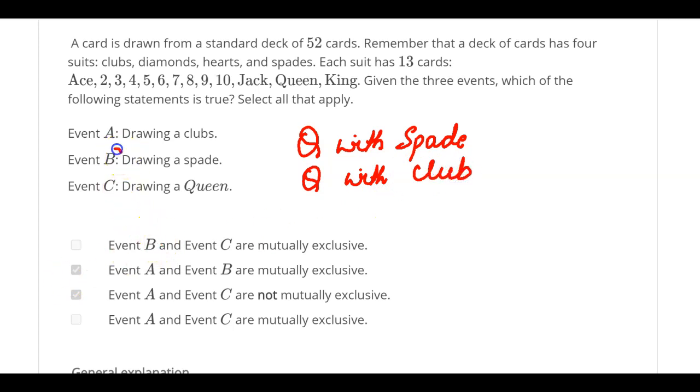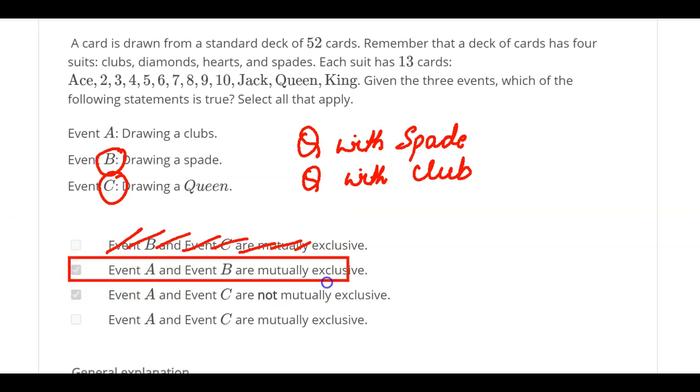So he's saying B and C are mutually exclusive. No, that's not possible. I can't have both of them together. But A and B are mutually exclusive. Yes, they are. I cannot have a spade and a club. So technically, this is my right answer, right? But let me see if I have more right answers.